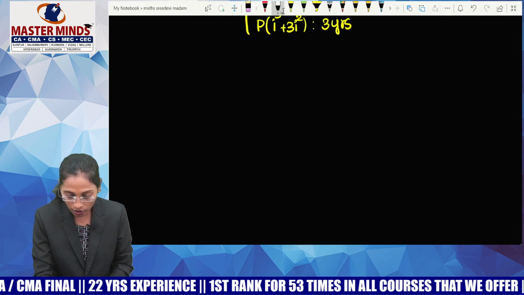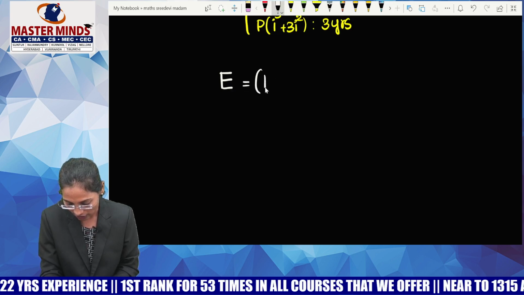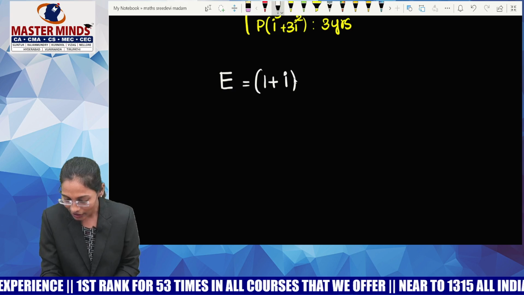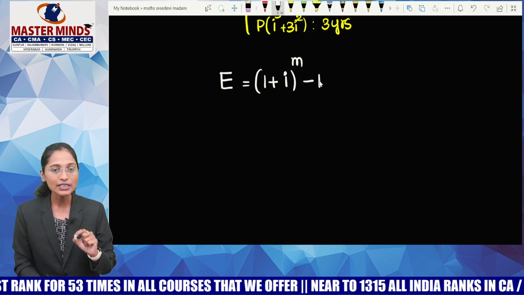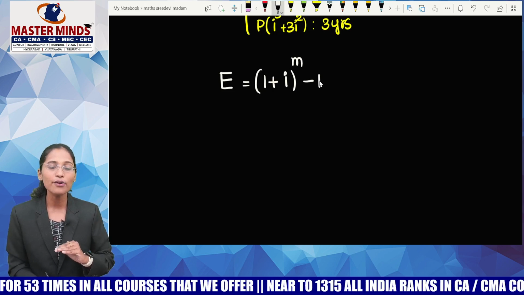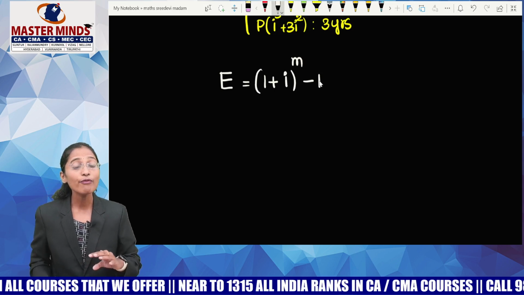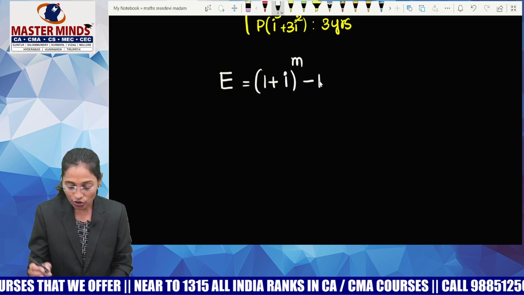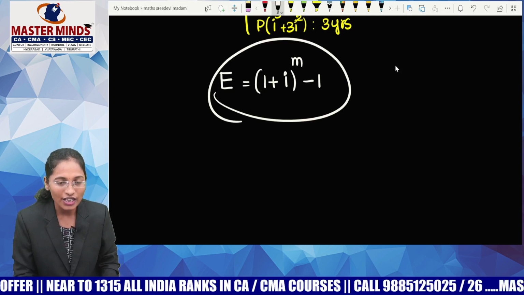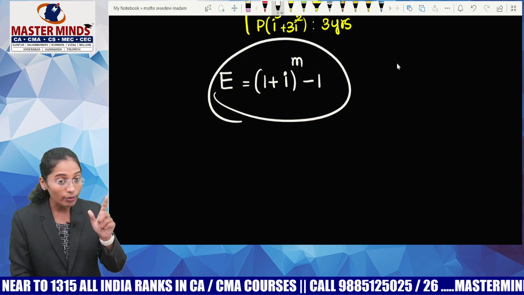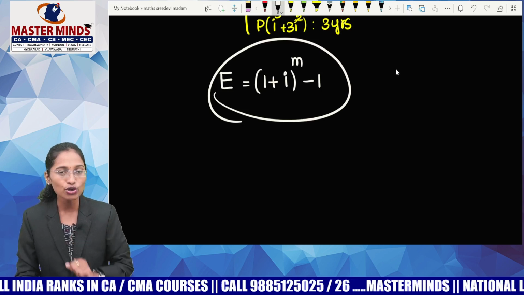Now, I am getting into the formula of effective rate of interest. The formula for effective rate of interest E equals, guys, in your ICA material, they have provided you like (1 plus I) whole power m minus 1. So here I means R by 200 if the compounding is done half yearly, R by 400 if the compounding is done quarterly, and R by 1200 if the compounding is done monthly. And m means the number of conversion periods in a year. If the compounding is done half yearly, how many times are you compounding? 2 times. That means m equals 2. If the compounding is done quarterly, m should be equal to 4.